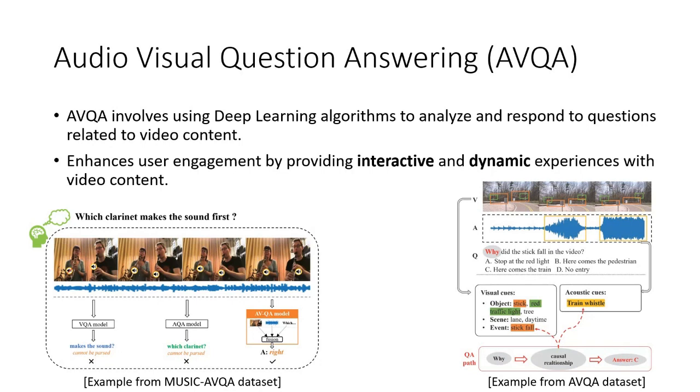Here comes the train. Now, if we have to come to this answer, we should have both visual and audio modality. We should be able to see the stick falling, and at the same time, we should hear the train whistle. Then these things together, the red traffic light, the stick falling, and the train whistle, will help us in achieving the right answer.